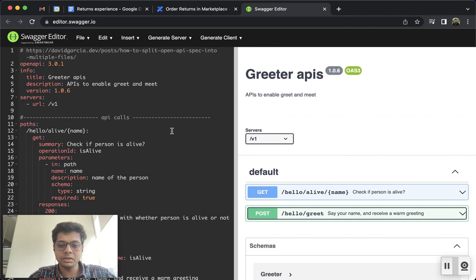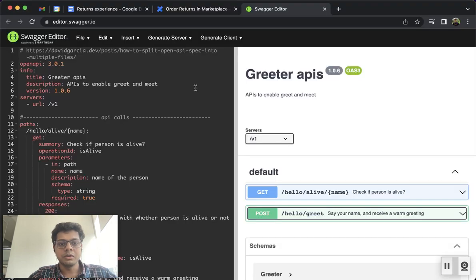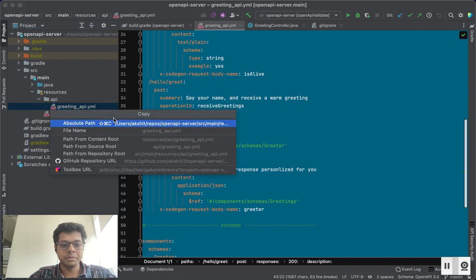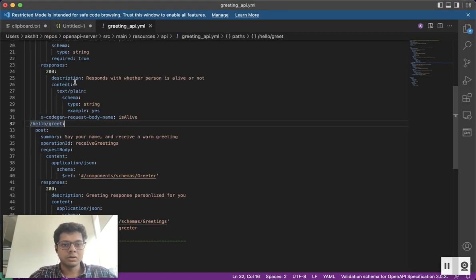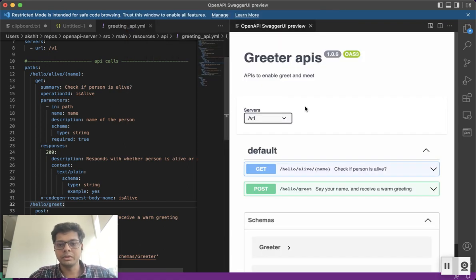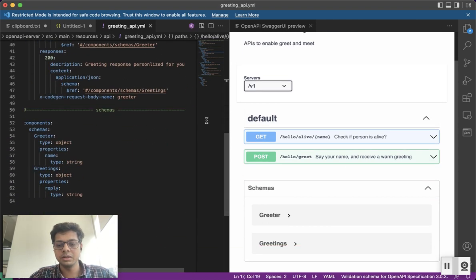Now once you are done with this, another option was Visual Studio Code. You can view the same contract in Visual Studio Code. So what you would do is copy the path and use the CLI to open Visual Studio Code this way. So your contract is here. Now let's try to preview it, because you will want to edit this contract, and there are a couple of plugins. I will link it in the blog post also. So you will preview it in Swagger UI, so you don't have to open the web portal all the time. Whenever you make some changes here, it will be reflected parallelly.